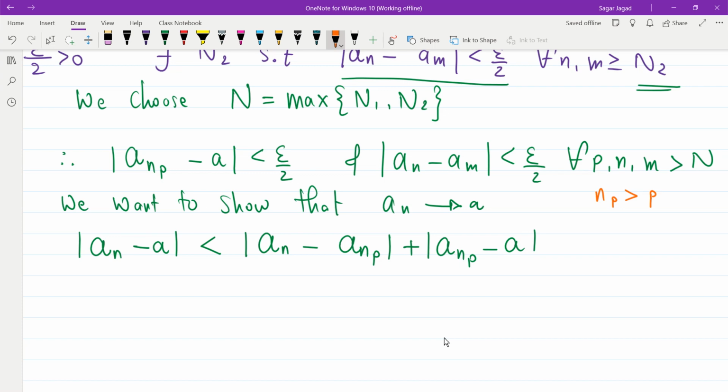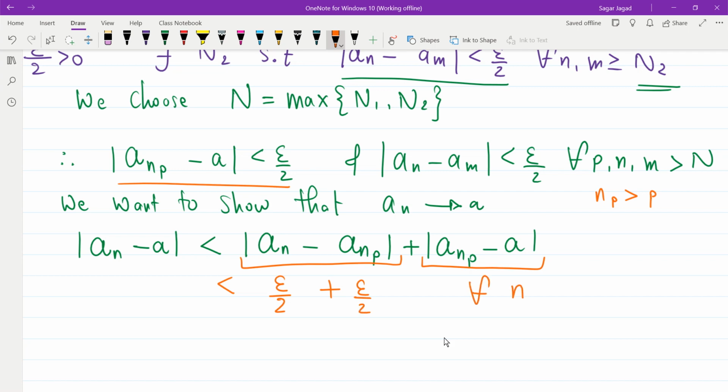Because n_p is nothing but the subscript of the subsequence. So since n_p is greater than p and it is greater than N, I can say this is less than epsilon by 2, and this is also less than epsilon by 2 for all n greater than capital N. From this we use it.